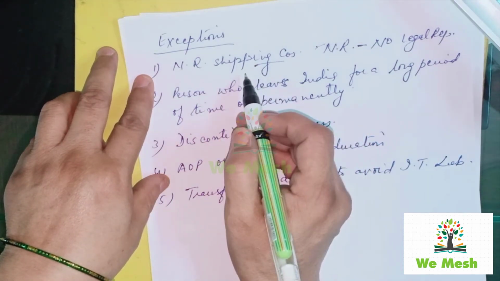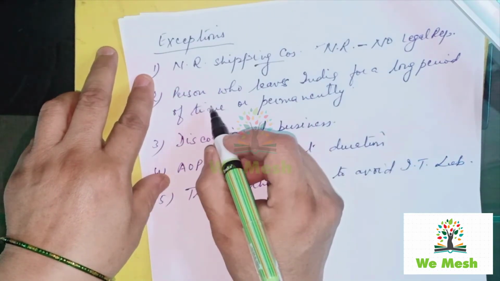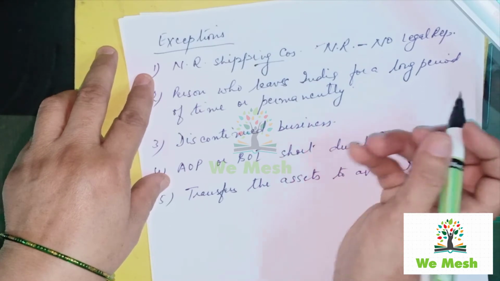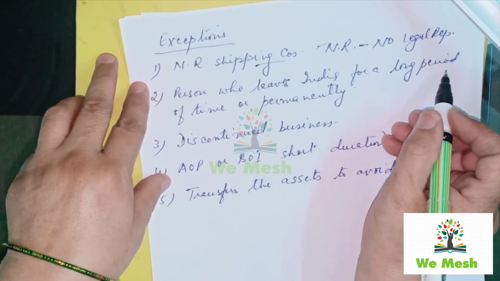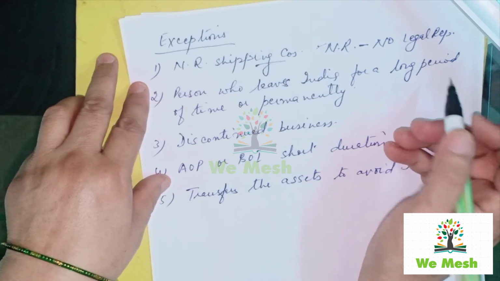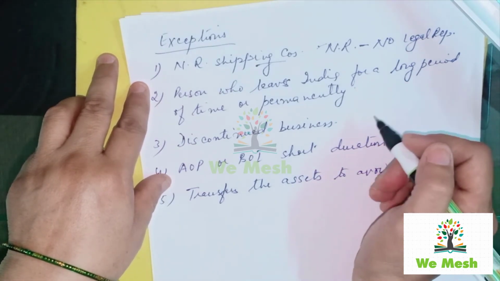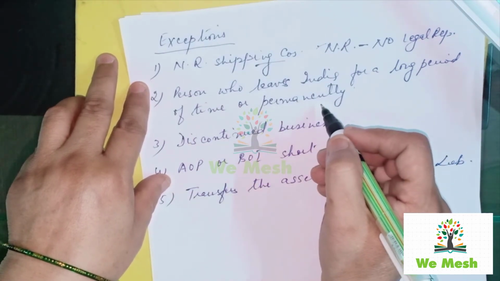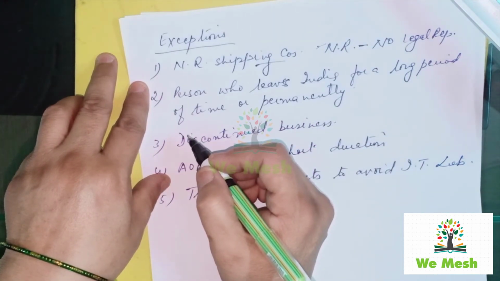It is taxable in the same year. That means it comes under exceptions. Then if a person is leaving India for a long period of time, what is the long period of time? That is decided by the income tax authorities. It may be 1 month, 3 months, or 6 months, or the person is leaving India permanently. In that case, it comes under exceptions. It is taxable in the same year.